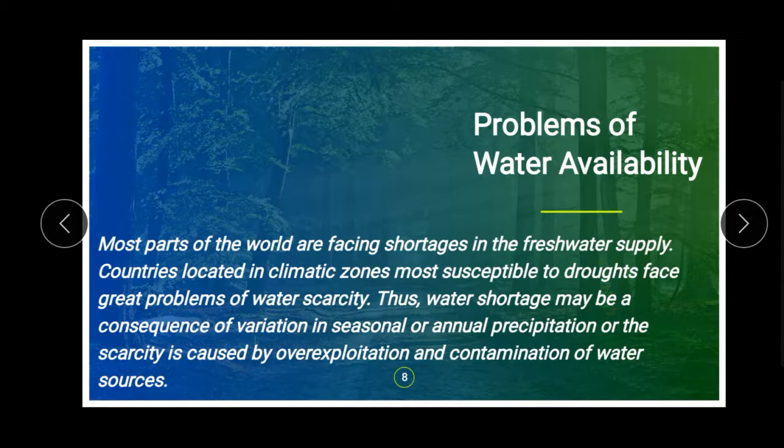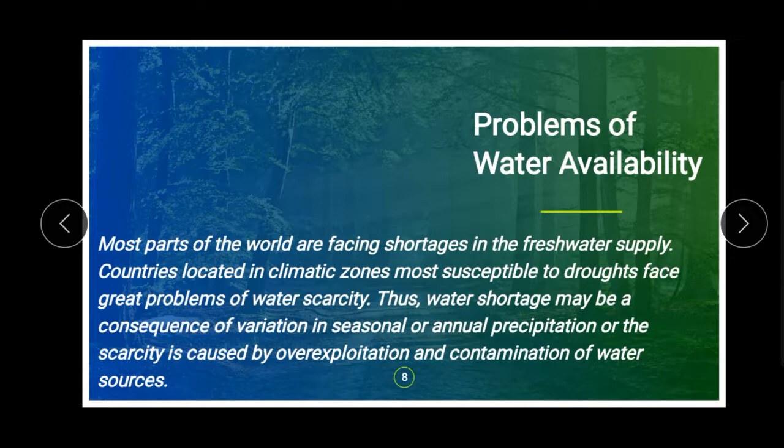That means this water shortage may vary according to the season. In some seasons precipitation will be more, which means we'll get more water, and sometimes there will be less precipitation and we'll get less water. Another cause is over-exploitation, that means overusing the water.